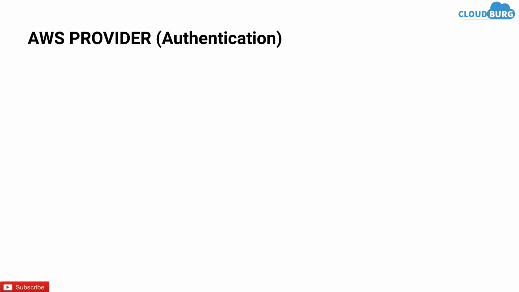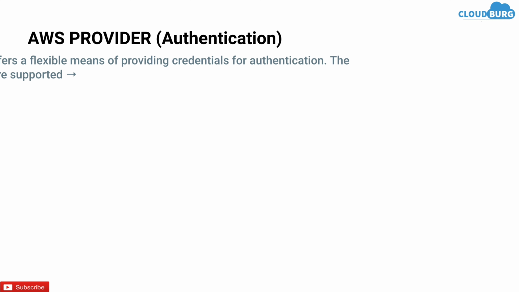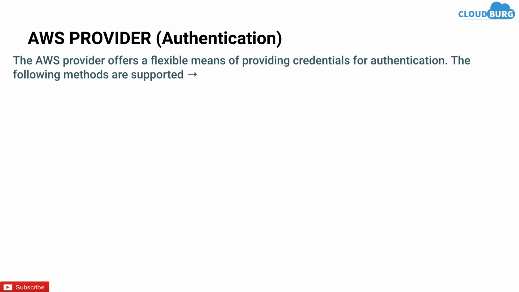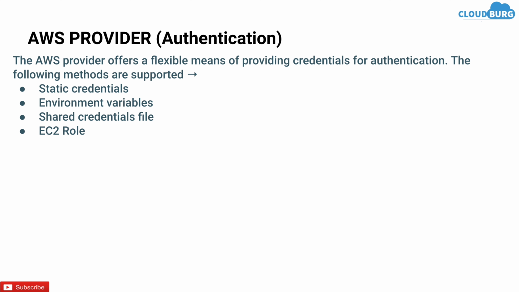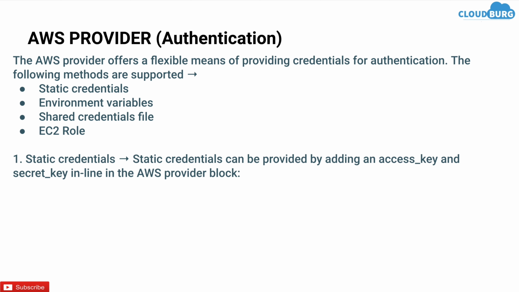Next part is authentication. The AWS provider offers a flexible means of providing credentials for authentication. The following methods are supported: static credentials, environment variables, shared credential files, and lastly, EC2 role. Let's discuss these methods in detail one by one. So the first one is static credentials.